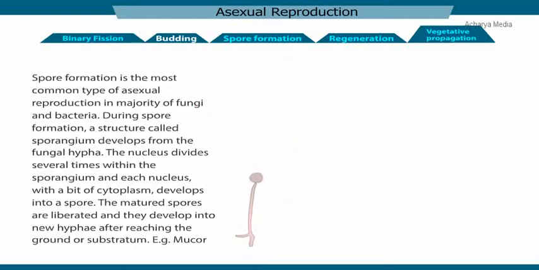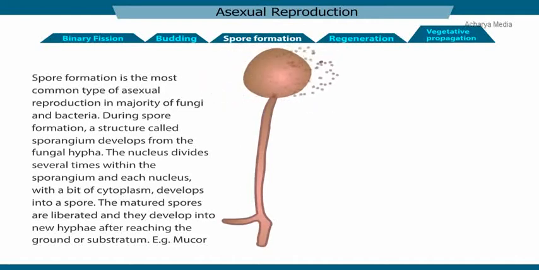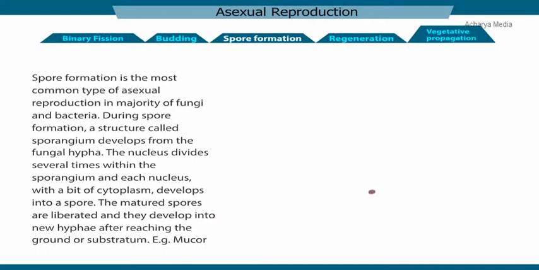Spore formation is the most common type of asexual reproduction in a majority of fungi and bacteria. During spore formation, a structure called sporangium develops from the fungal hypha. The nucleus divides several times within the sporangium, and each nucleus, with a bit of cytoplasm, develops into a spore. The matured spores are liberated, and they develop into new hyphae after reaching the ground or substratum.